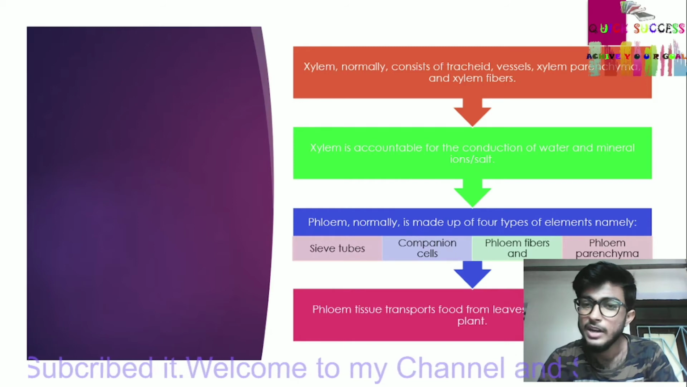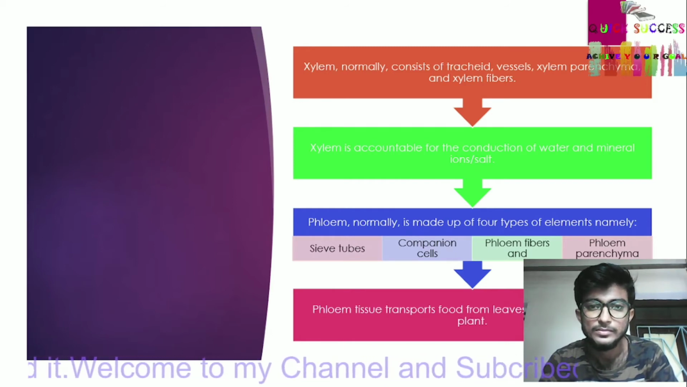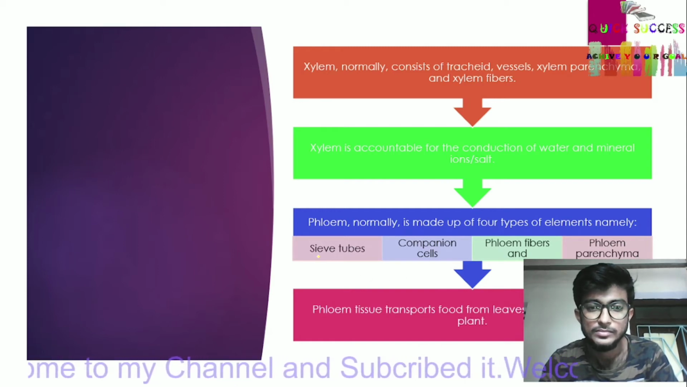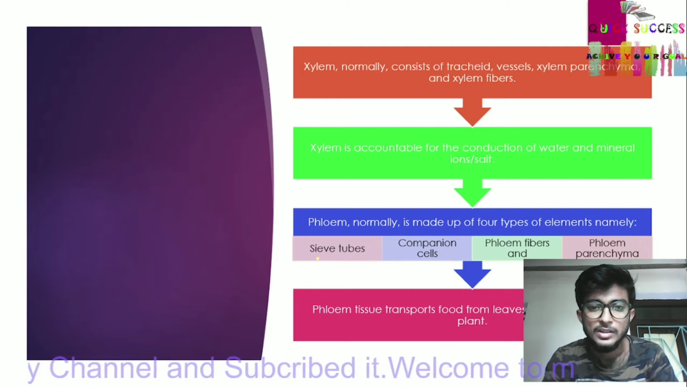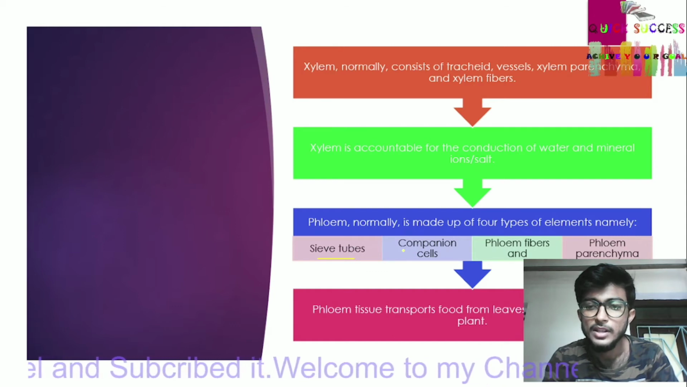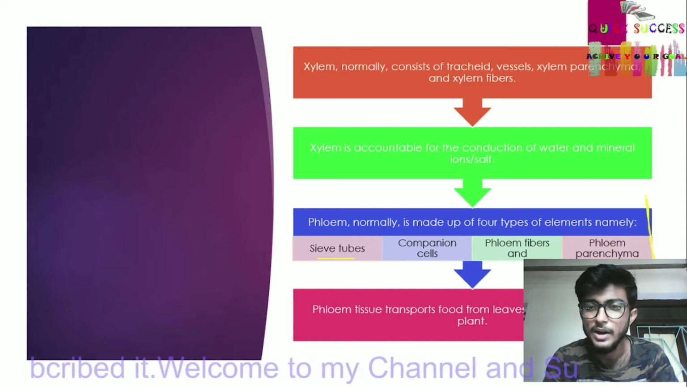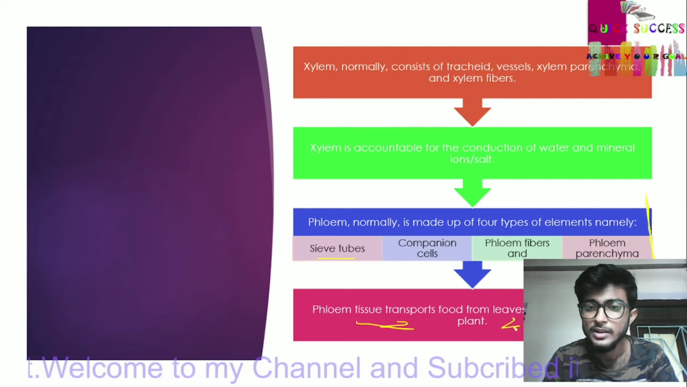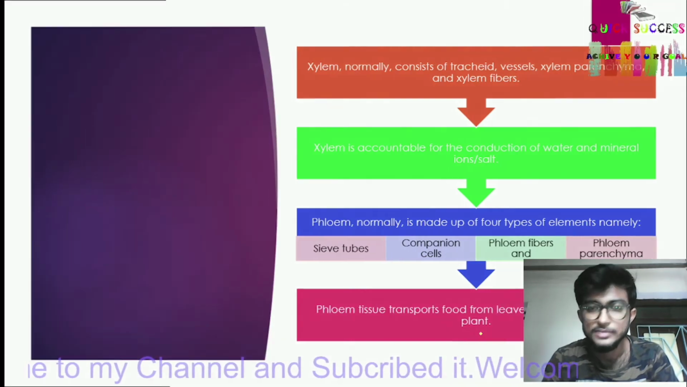Phloem is normally made up of 4 types of elements: sieve tubes, companion cells, phloem fiber and phloem parenchyma. Phloem tissue transports food from the leaves to other parts of the plant.